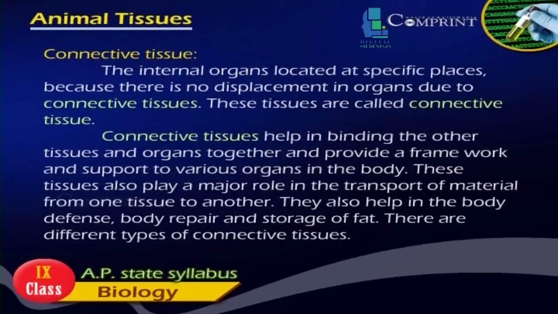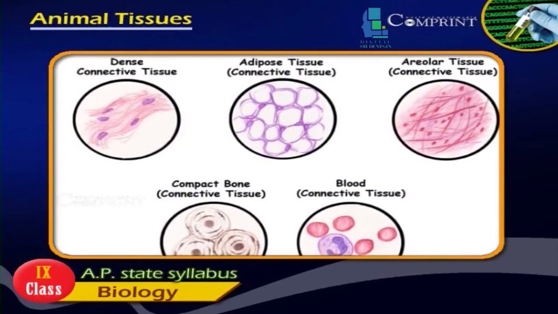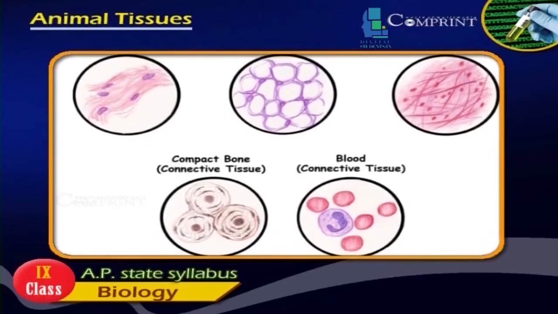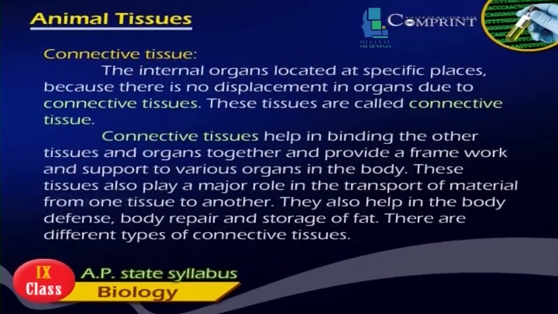Connective tissue. The internal organs are located at specific places because there is no displacement of organs due to connective tissues. These tissues are called connective tissues. Connective tissues help in binding the other tissues and organs together and provide a framework and support to various organs in the body. These tissues also play a major role in the transport of materials from one tissue to another. They also help in body defense, body repair and storage of fat. There are different types of connective tissues.